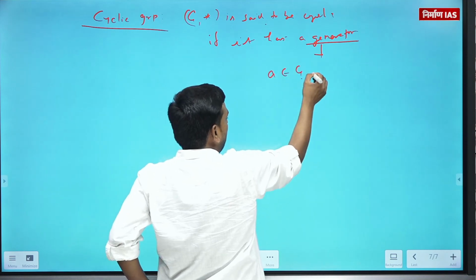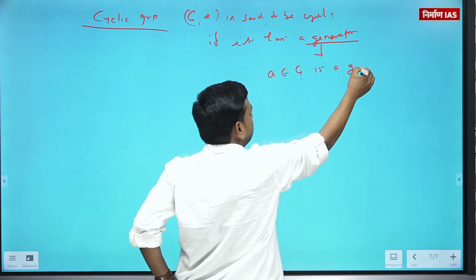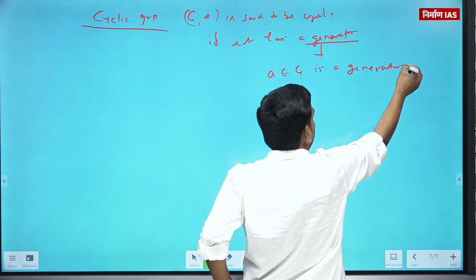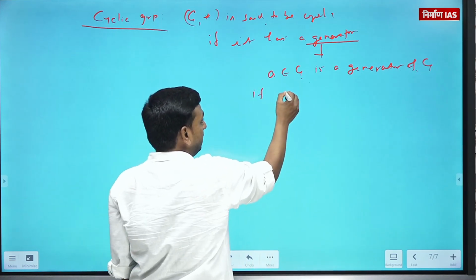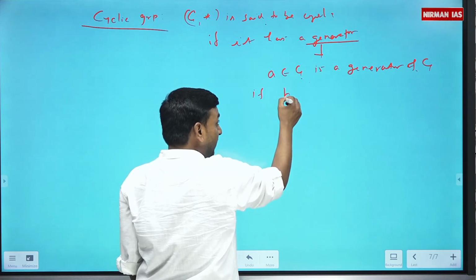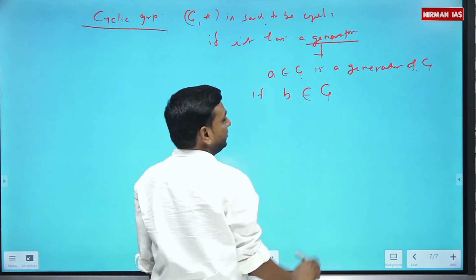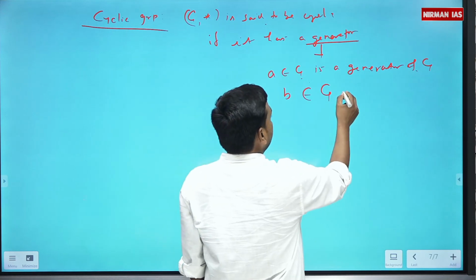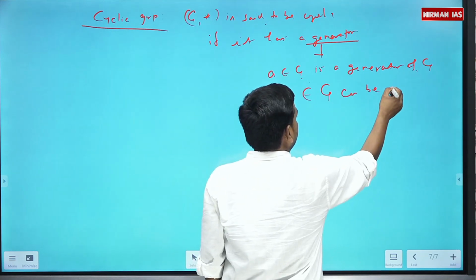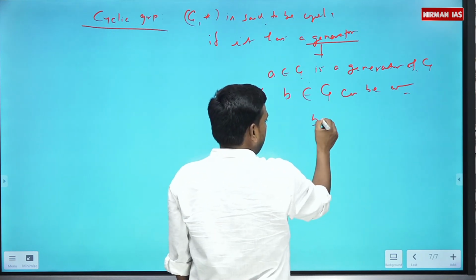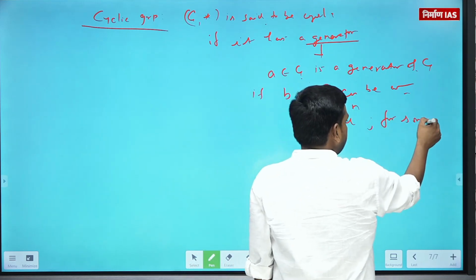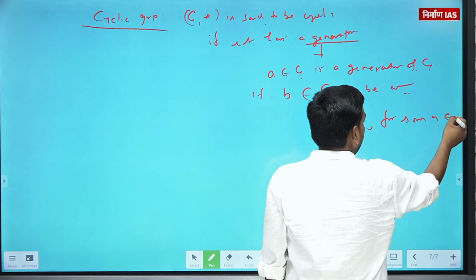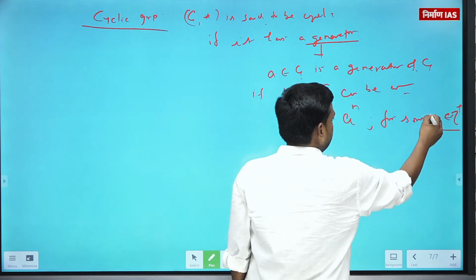A belongs to G is a generator of G if each element of G can be written as A to the power n for some n belongs to Z plus.